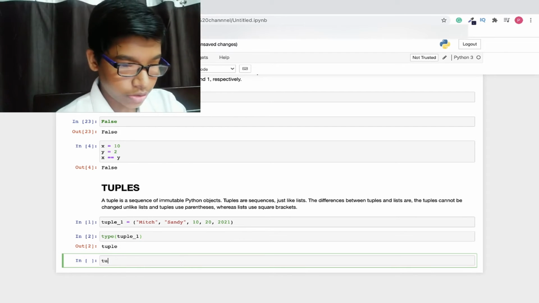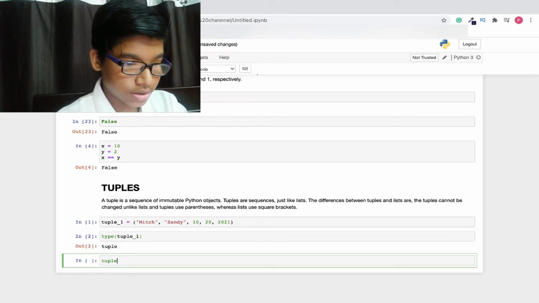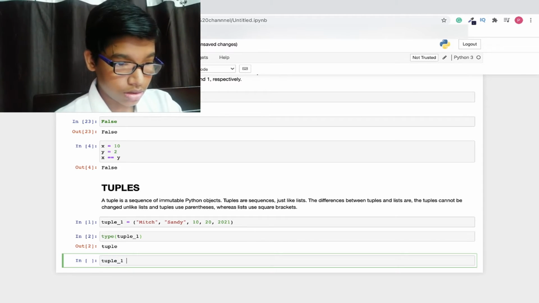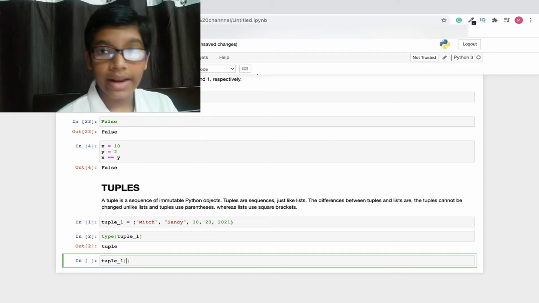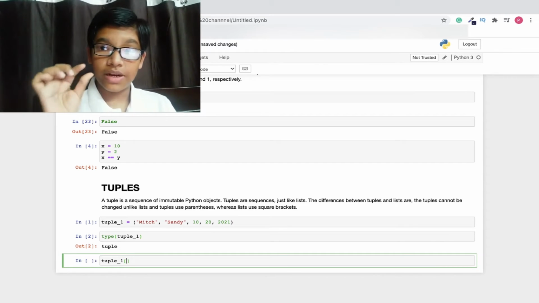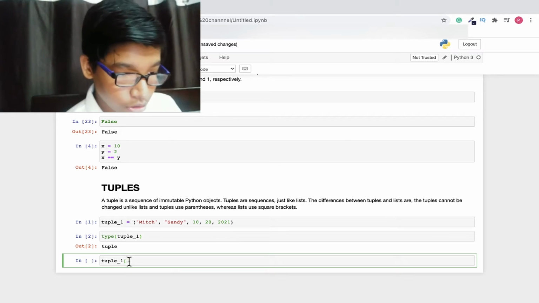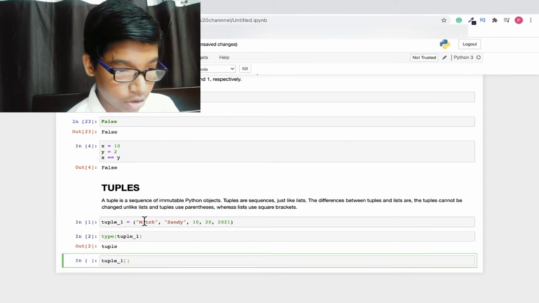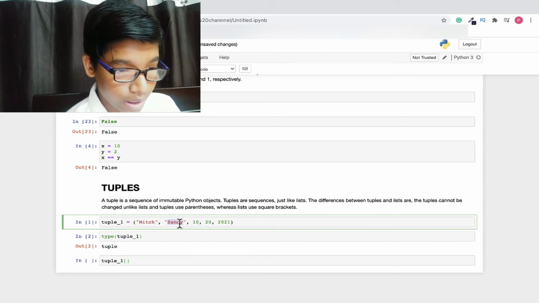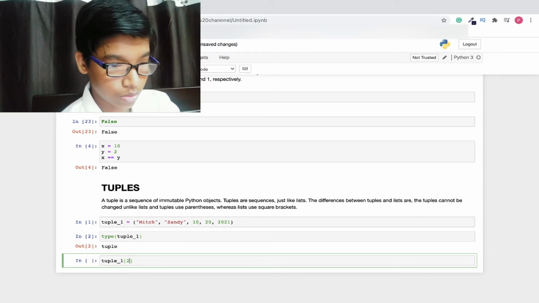To access it, we write tuple_1 and then open square brackets, as we have done in our list. 10 has the index of 0, 1, 2, so here we write 2.